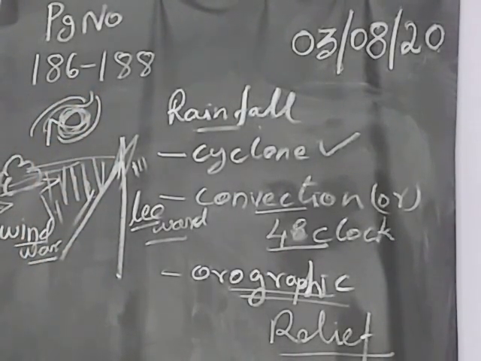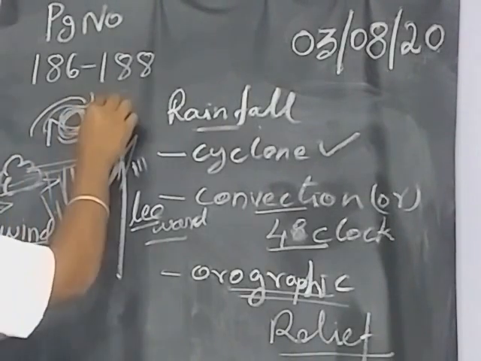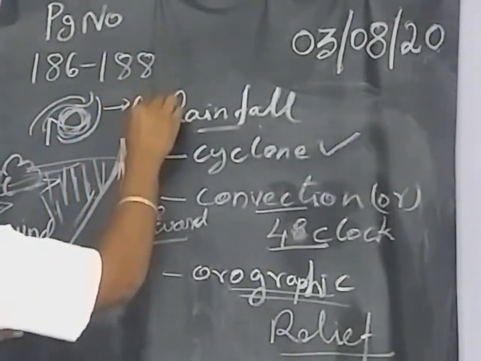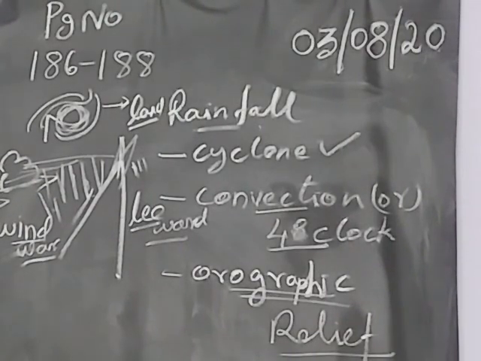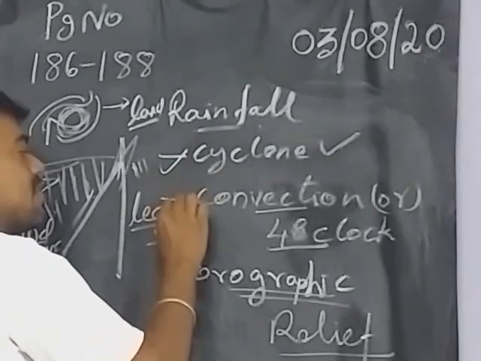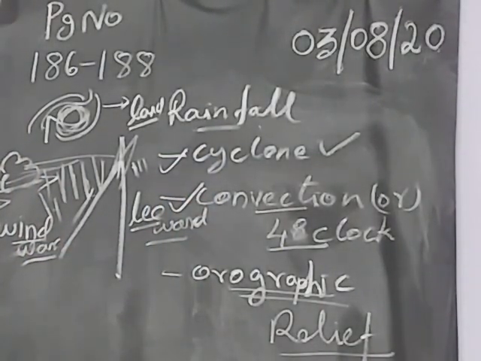The sea water evaporates upward, forms a cloud and moves towards the land area. Because of the temperature, we get rain in the coastal region. This is a cyclone.